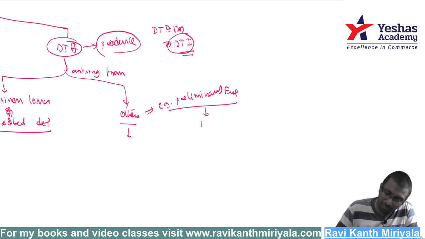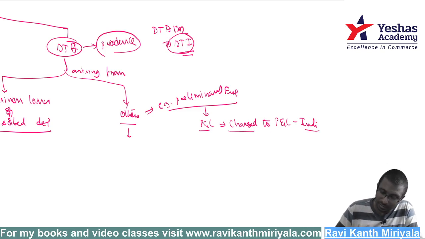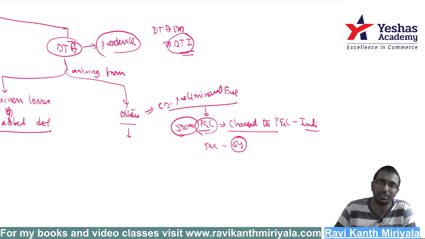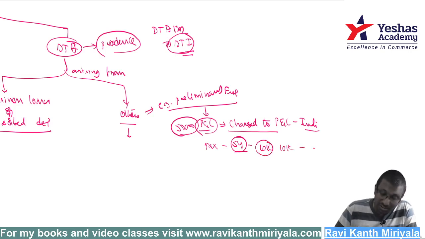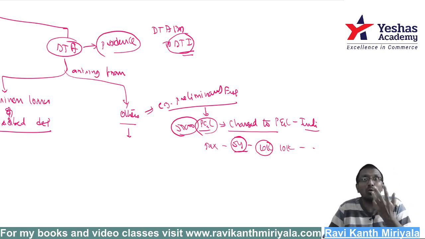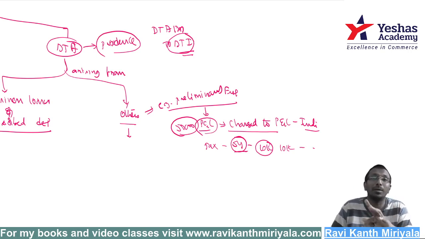As per the P&L, preliminary expenses are charged to P&L immediately. We don't show them as an asset. But as per the income tax, it is allowed over 5 years. Suppose you paid 50,000 rupees preliminary expenditure for incorporation. Over 5 years, that is 10,000 each year. So in the first year you get a deduction of only 10,000. That means your taxable income is more, so you will be paying more tax. More tax paid is nothing but prepaid, and prepaid is nothing but deferred tax.